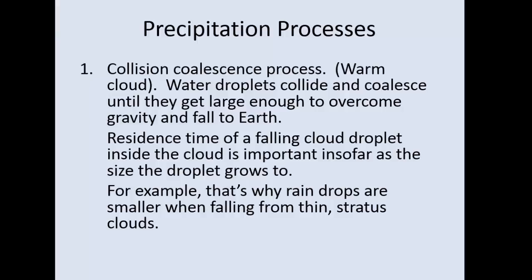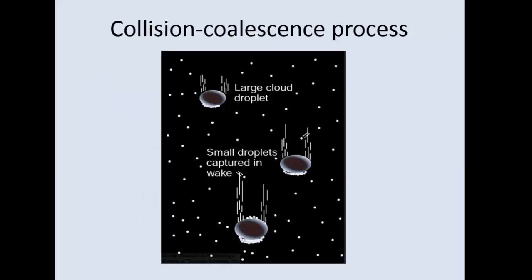Well, first of all, the residence time of a falling cloud droplet inside the cloud is important. In other words, the thicker the cloud, the greater residence time that cloud droplet has in the cloud to collide with other cloud droplets to get bigger and bigger and bigger. So the thicker the cloud, the larger and heavier precipitation we can get out of it. And that's, for example, why raindrops are smaller when they fall from thin stratus clouds, as opposed to when they fall from a very well vertically developed cumulonimbus cloud.